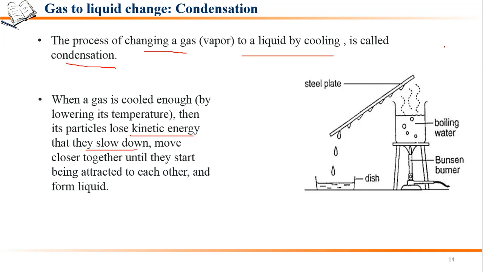Now when they come in contact with the steel, the temperature is lowering and they are losing their kinetic energy. So they are slowing down and moving close to each other until they start being attracted to one another and they form the liquid.